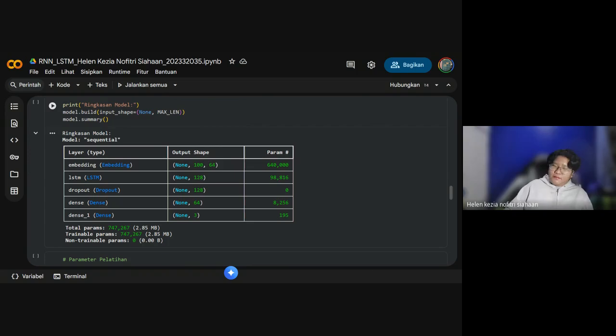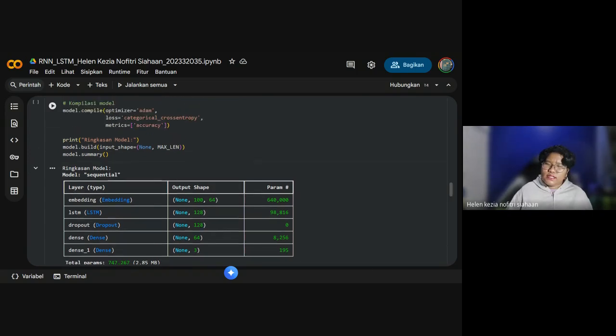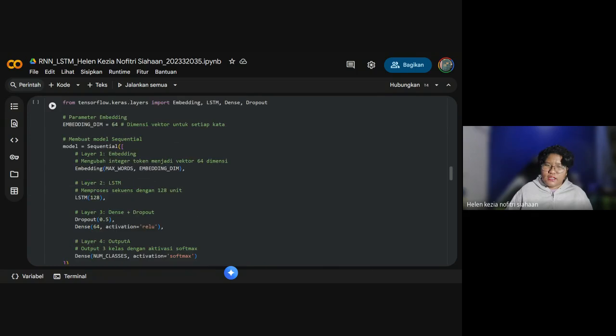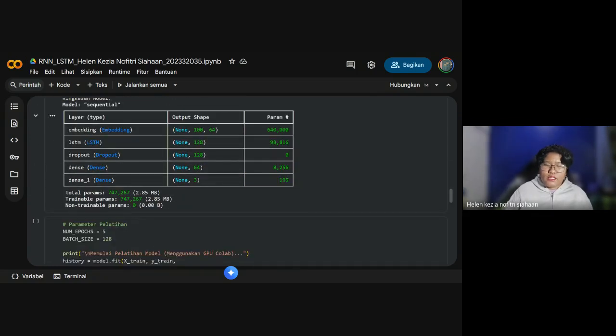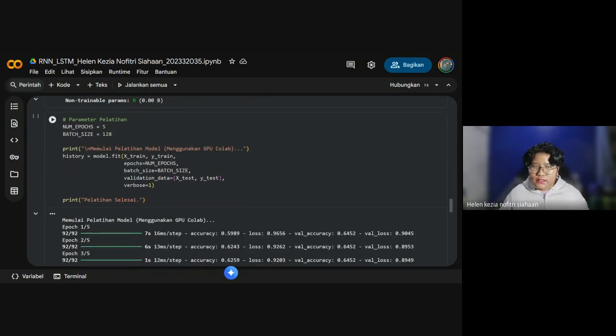It is the table, as you can see here. It is the same as here. We just need to look at this one. The total number of trainable parameters is 747,267, which is 2.85 megabytes, and non-trainable params is 0. So after knowing about that, we need to look at the training loss.